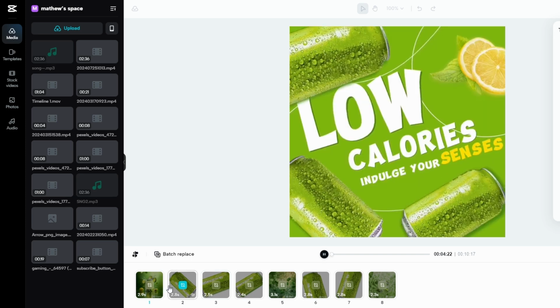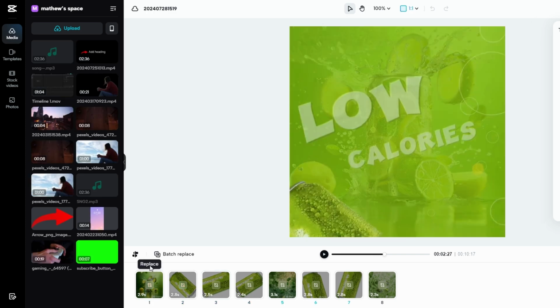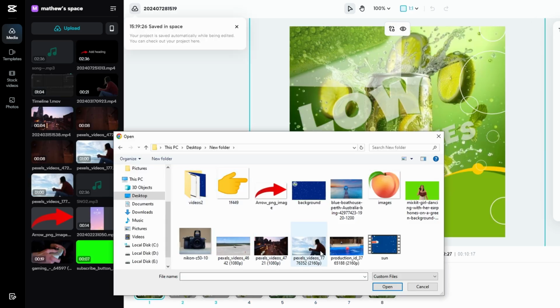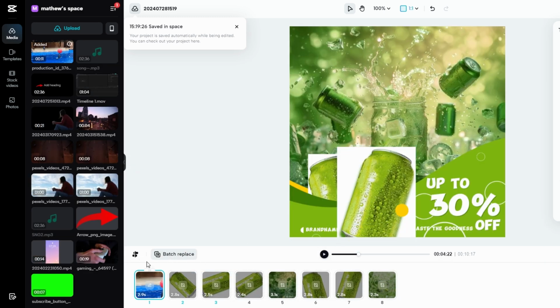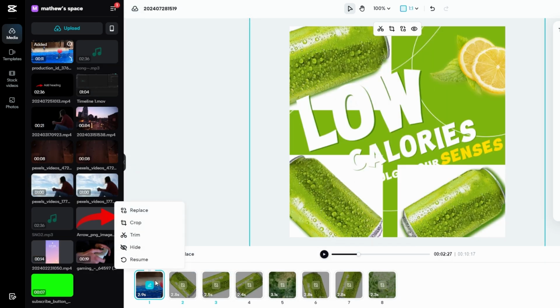CapCut Video Editor will open automatically, and you can customize the template with your content. Click on Replace and your file explorer will open. Click on the clip you want to use and click on Open. The clip will upload and replace the media file in the template.